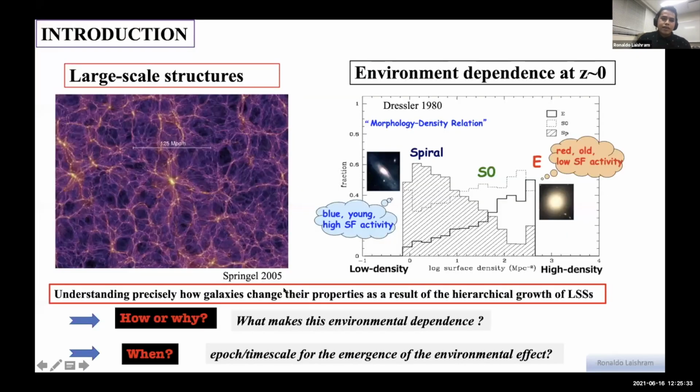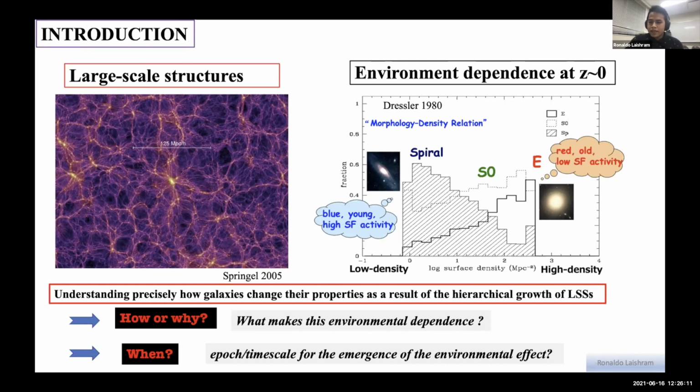Okay, so here comes the introduction. We know that galaxies are inhomogeneously distributed on small scales, so they define very large scale structures, and it's very important to understand how galaxy properties are distributed along the structures. Thanks to Matt Hours, who explained this environment dependence: at the local universe, galaxy properties are strongly dependent on the environment, but at high redshift, a debate is still going on about this.